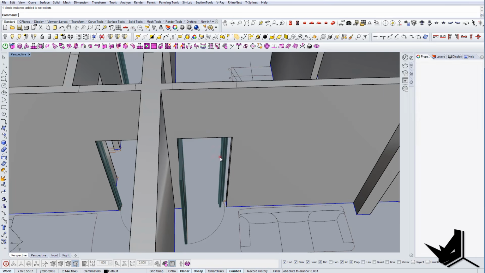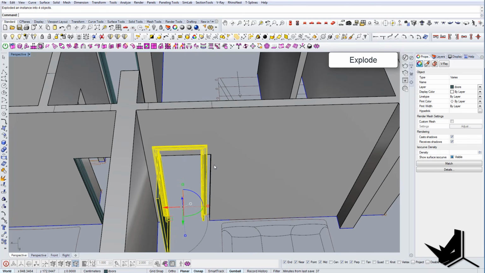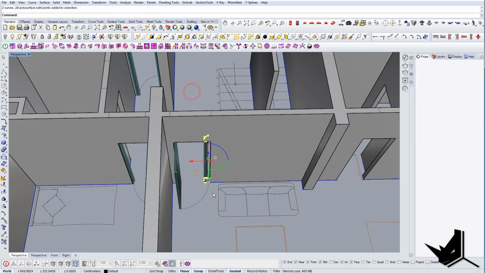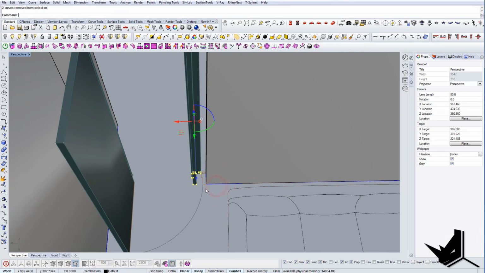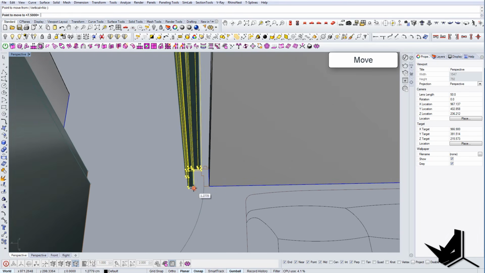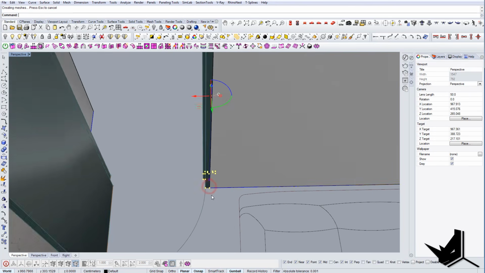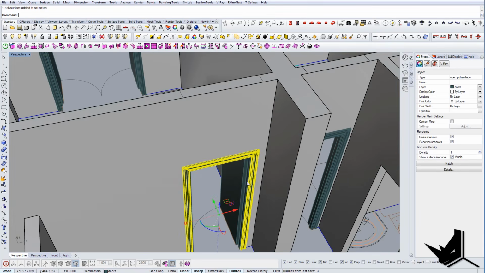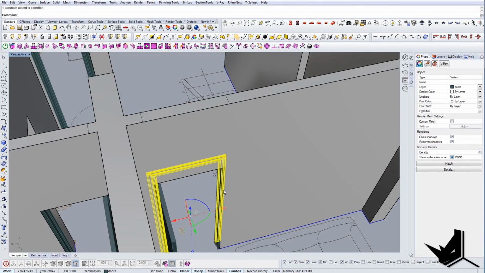Alright, so it seems that this door is a little bit different than the one next to it, so I'm going to just move it slightly here, like so, and that way we have it in the correct position.